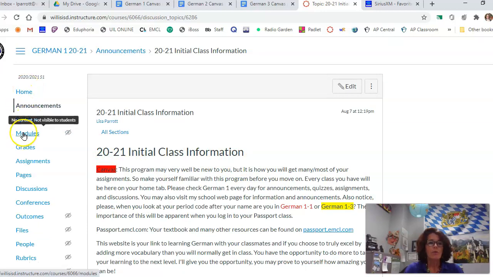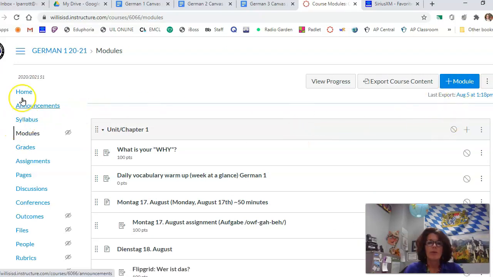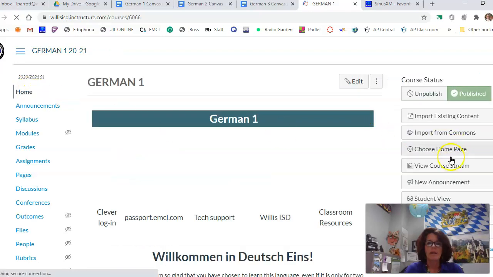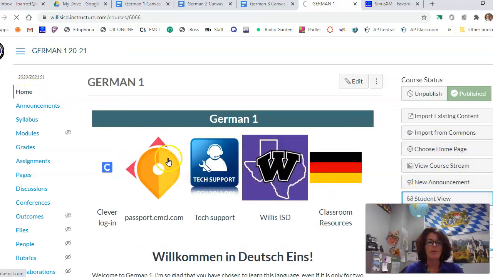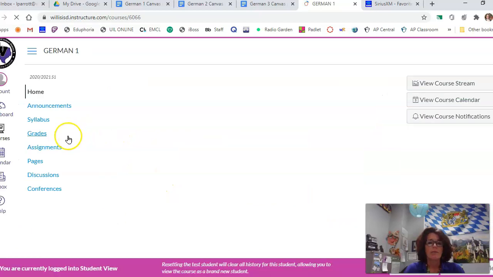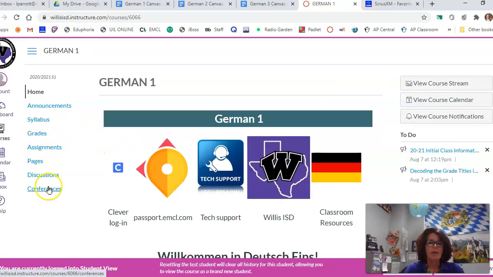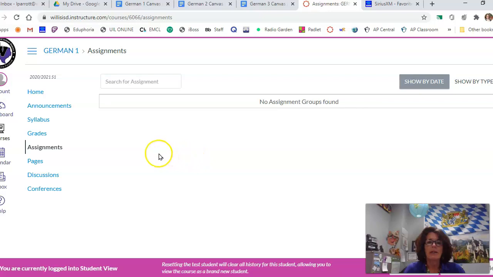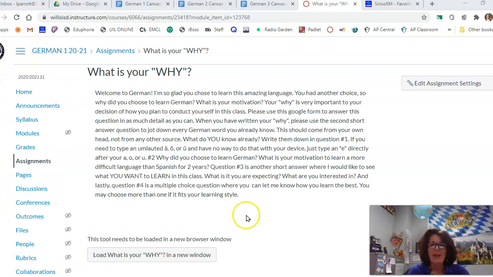If you go to your module, I'm going to go back to Home and go to Student View. Then we're going to go to Assignments. That's the best way to do it. There's nothing there because... Okay, I'm back. I had to figure out how I needed to find it. I don't always use Student View.